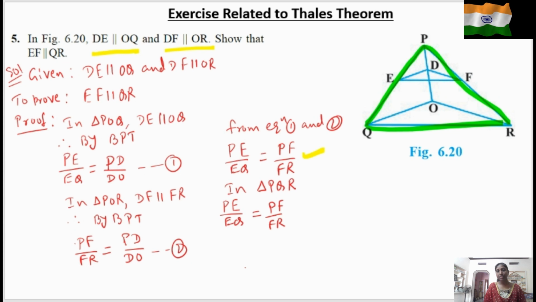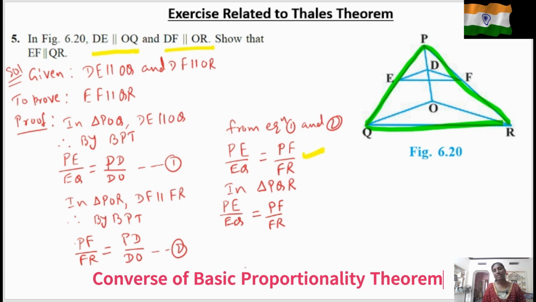So now we can apply the converse of BPT. Converse of BPT says that in a triangle, if any line divides any two sides in the same ratio, then the line must be parallel to the third side.